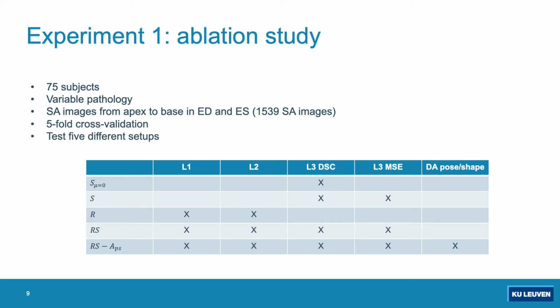First, a conventional semantic segmentation using a dice loss. Second, a semantic segmentation using the combined dice and mean squared error loss on distance images. Third, a regression of shape and pose parameters. Fourth, combined regression and semantic segmentation. And finally, in the fifth setup, the online pose and shape data augmentation framework was introduced.